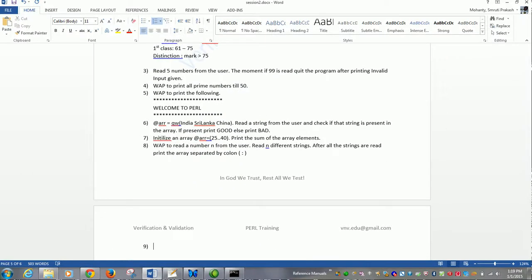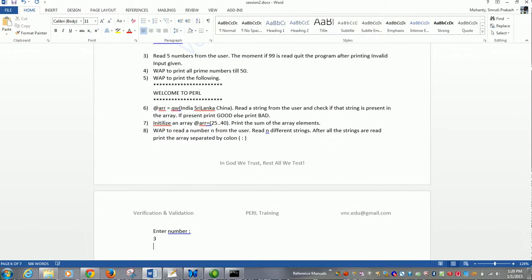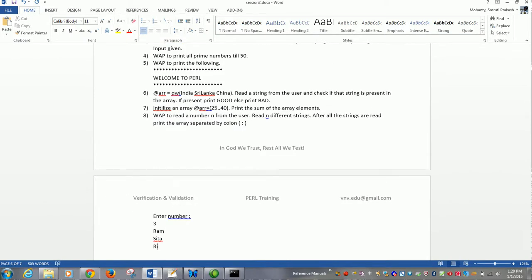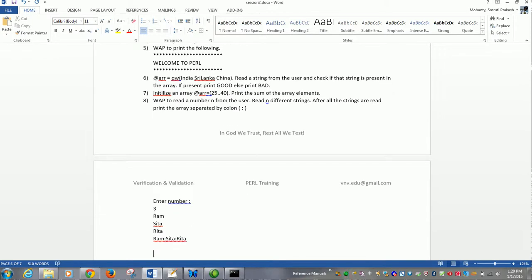Okay, so how will it work? For example, enter number, the user enters 3, then it will read 3 strings: Ram, Sita, Rita. Then it will display something like Ram, Sita, Rita. Okay,